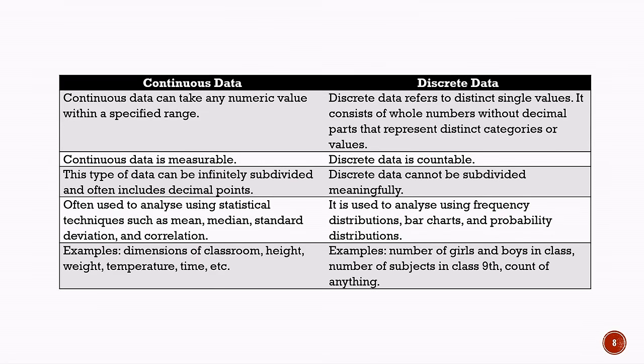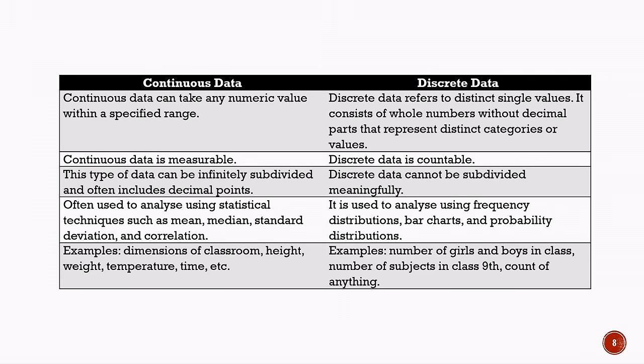Let us now understand the difference between continuous data and discrete data. Continuous data can take any numeric value within a specified range. It is measurable and can be infinitely subdivided, so it often includes decimal values. For example, the dimensions of a classroom, height, weight, temperature, and time are all examples of continuous data. Continuous data is often analyzed using statistical techniques such as mean, median, standard deviation, and correlation.